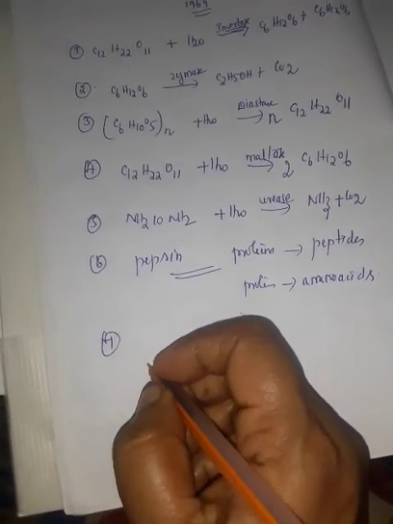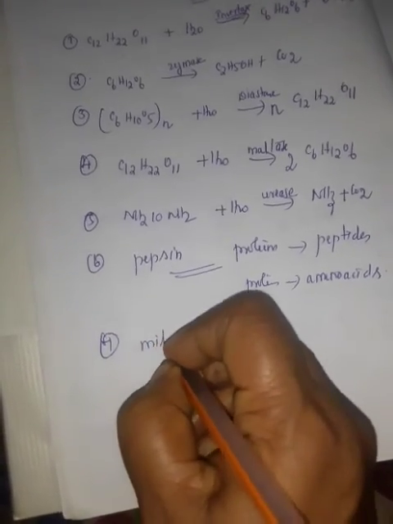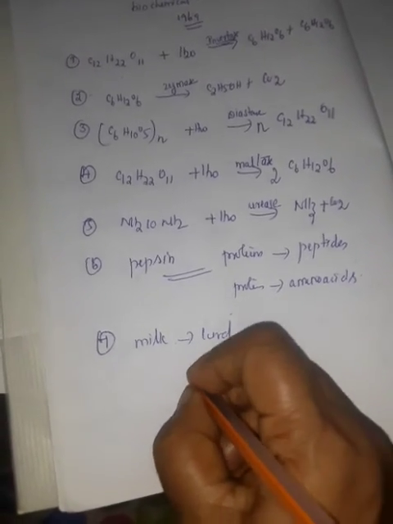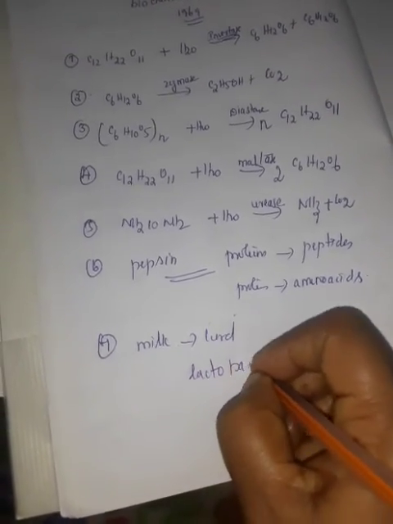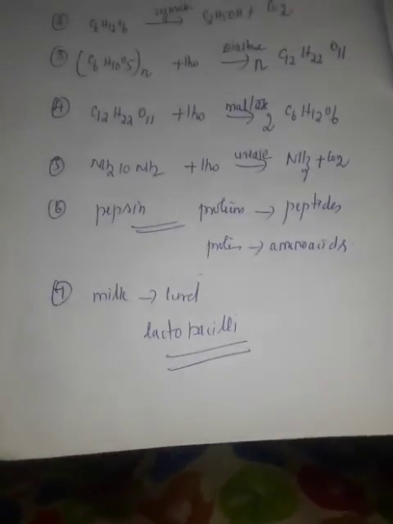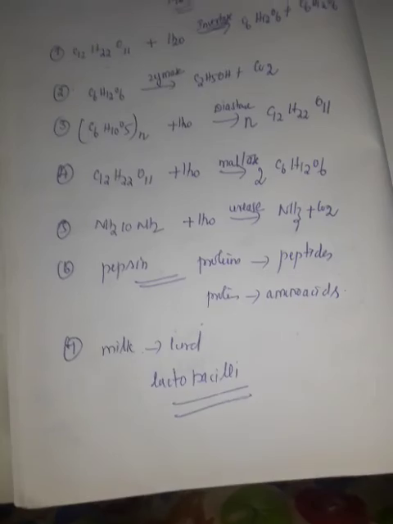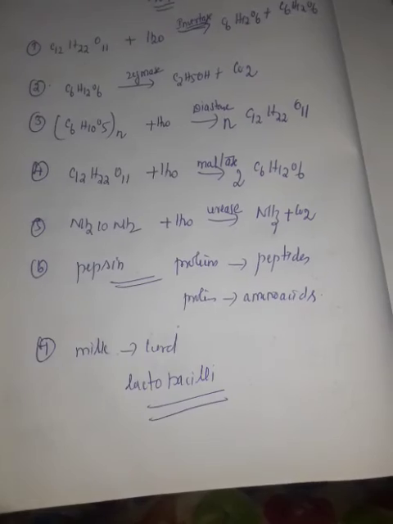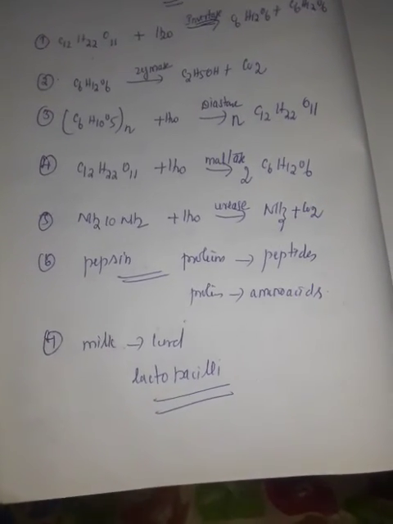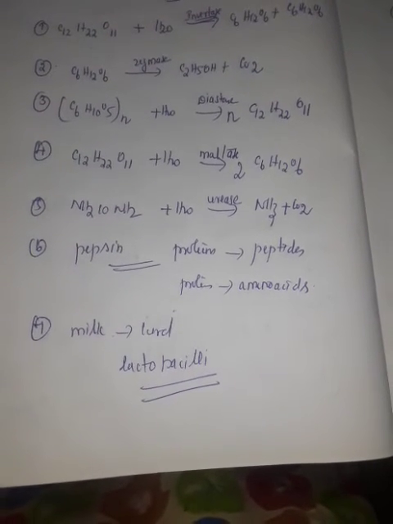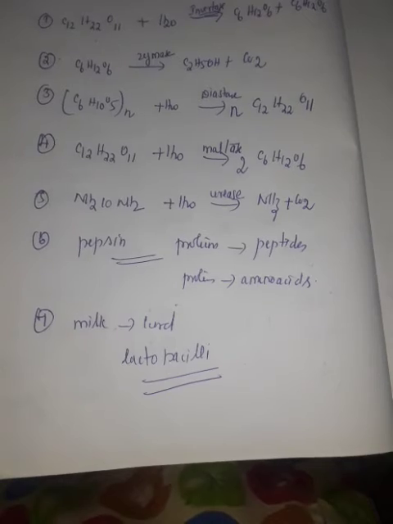Now, next, the conversion of milk into curd. Milk to curd. This reaction is brought about by the lactobacilli enzyme, present in curd. So these reactions take place in the presence of an enzyme. So this is called enzyme catalysis. This is also called biochemical catalysis. So these enzymes are called biochemical catalysts.